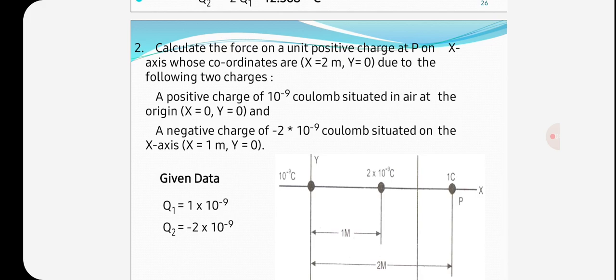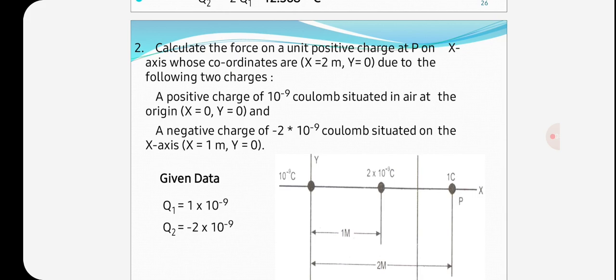A positive charge of 10 to the power of minus 9 coulomb is situated in air at the origin, x is equal to 0, y is equal to 0. A negative charge of minus 2 into 10 to the power of minus 9 coulomb is situated at x is equal to 1 meter and y is equal to 0. This is the given data.